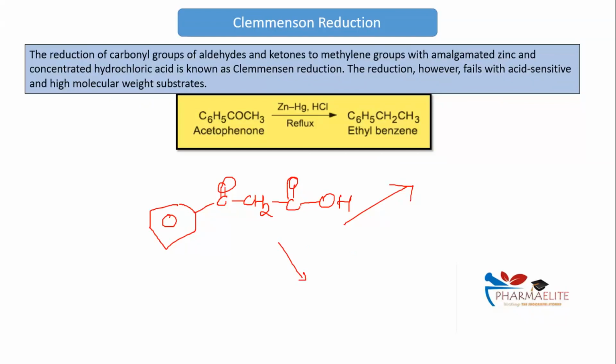How many of you say that this will have 2 products, and how many of you say that it will have 1 product? Very few people are saying 2. Aishwarya, Akshay, Dinesh, Ganesh, Gauri. Okay. Yes, there will be 2 products for it. Clemmensen reduction will not give 2 products. Clemmensen reduction will give only one product.